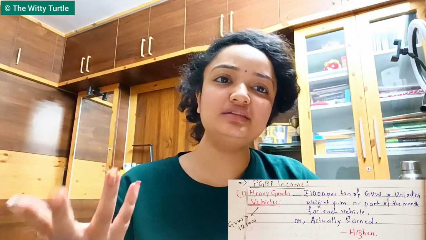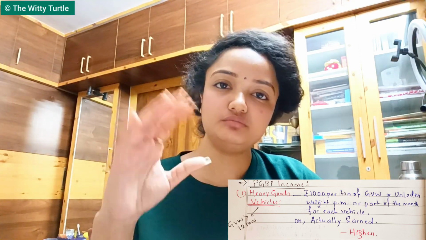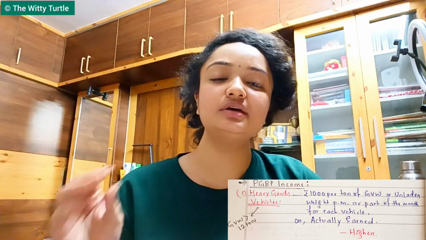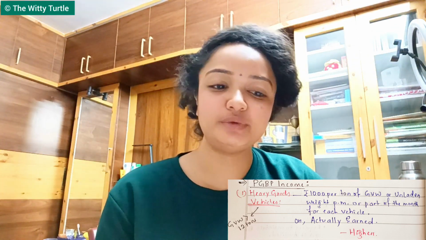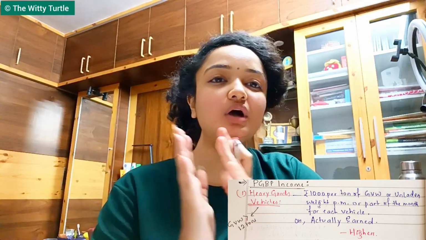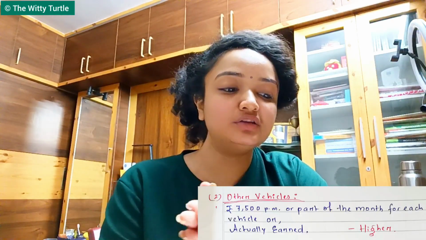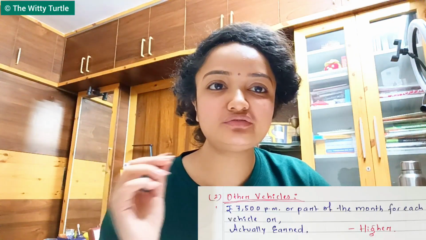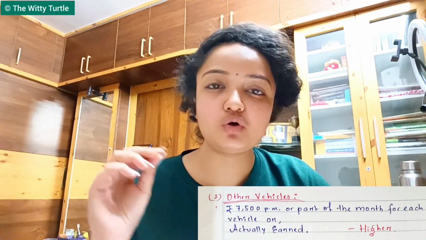Or if anything is actually earned, then between these two, whichever is higher, that amount shall be considered as your PGBP income, right? I hope this is clear. Now we are talking about other vehicles. So for other vehicles, 7,500 rupees per month or part of the month.